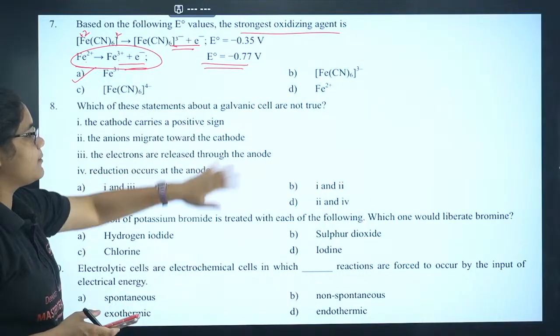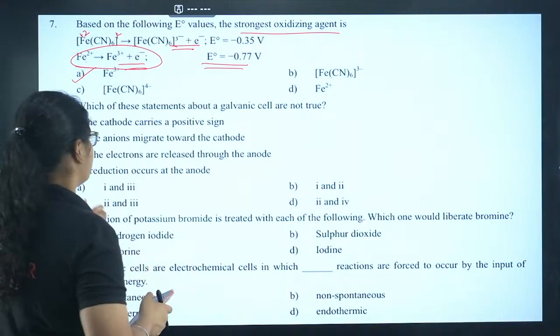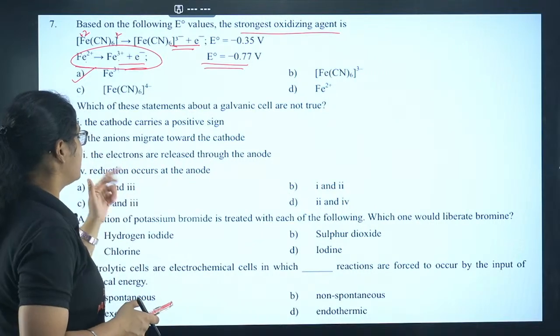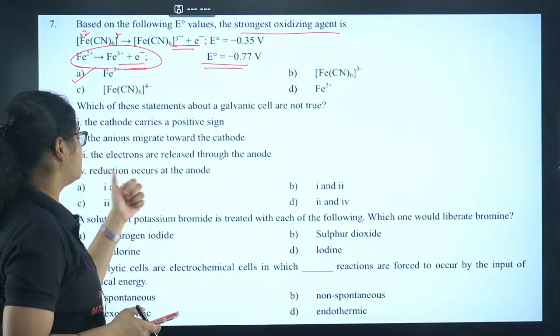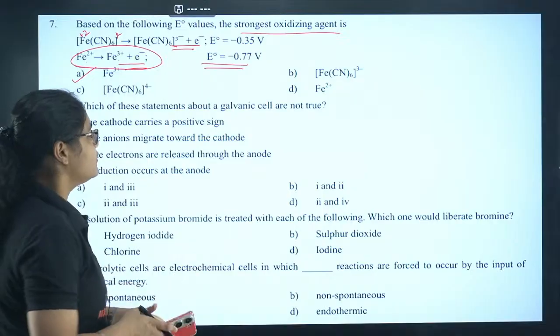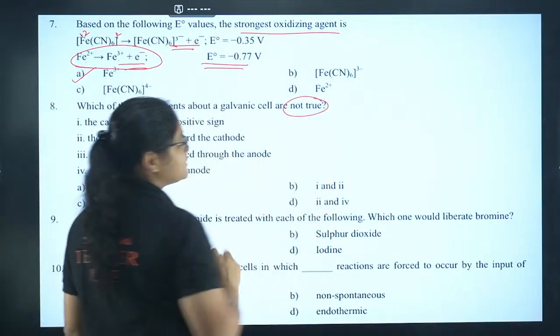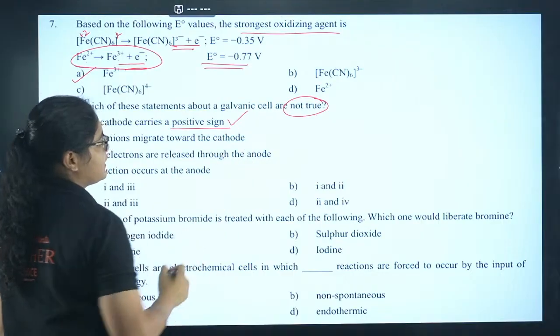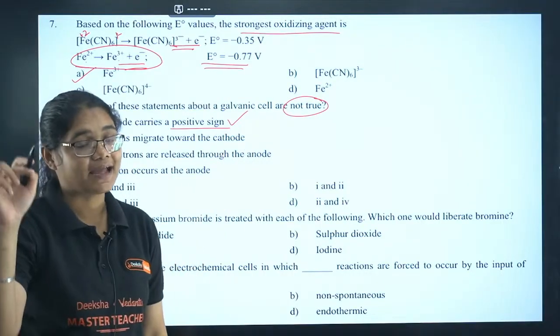Which of the statements about a galvanic cell are not true? The cathode carries a positive sign, anions migrate towards the cathode, electrons are released through the anode, reduction occurs at anode. Which is not true? Let us go statement by statement. Cathode carries a positive sign. Yes, that is correct. In a galvanic cell, anode is negative and cathode is positive.